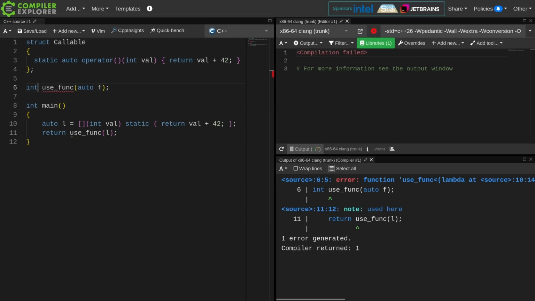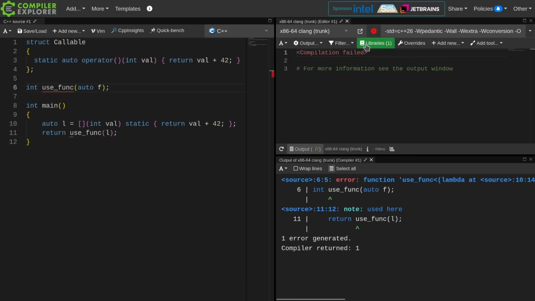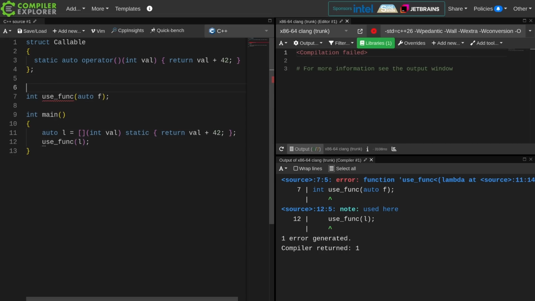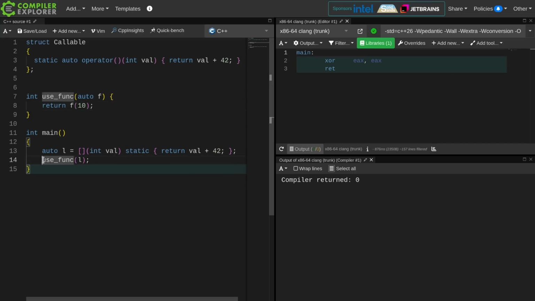This is an explicitly not defined function. Not defined, used in this translation unit, cannot be defined in any other translation unit because its type does not have linkage. So it knows that there can't possibly be a version of this coming up. This doesn't work. So there's no way for me to actually write this code. That's unfortunate. If I call this function like I am here with optimizations enabled, I'm going to expect this entire thing to be inlined anyhow. This code's going to go away, and we don't get to actually see that the compiler is saving a register here. Again, not helpful.